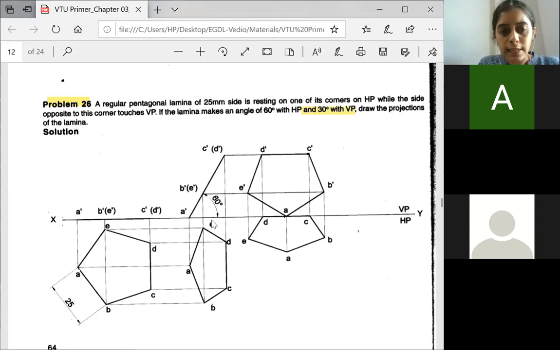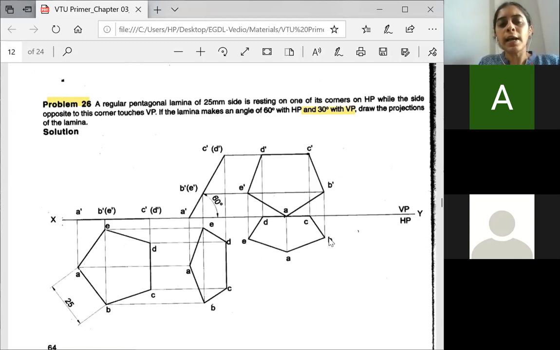After extending this line, you measure this distance. D to E is how much. So using that distance, keep one end of the compass here and cut an arc on the line which you had drawn. Similarly, from C to B, you measure the distance. Keep one end of the compass here and cut an arc. Okay, so you got the other two edge corners. So all the five corners you got.